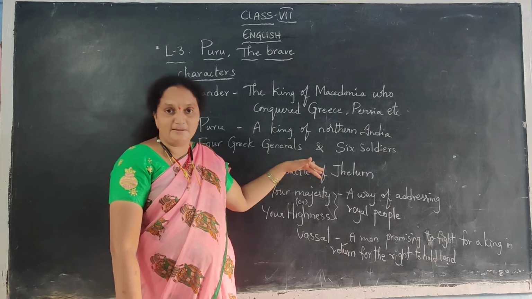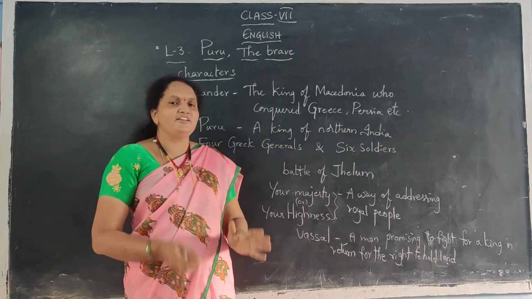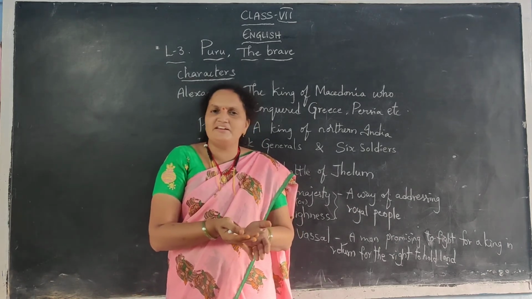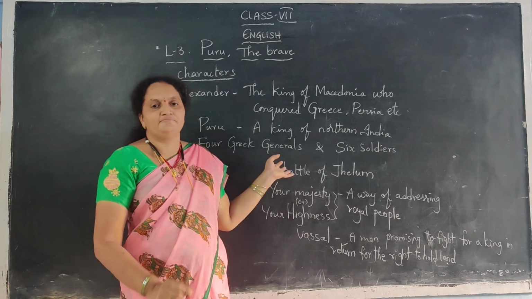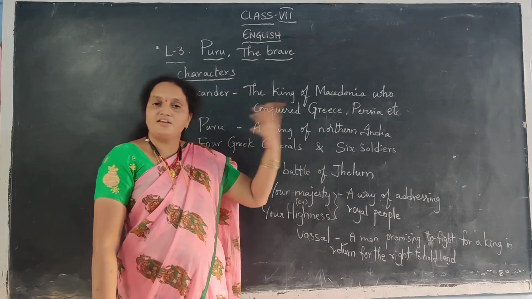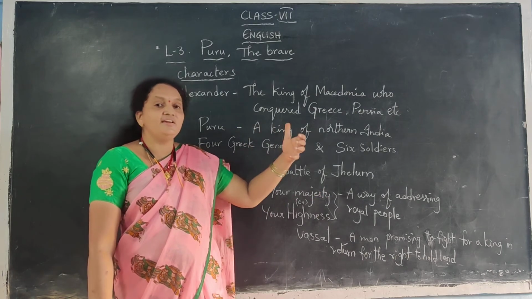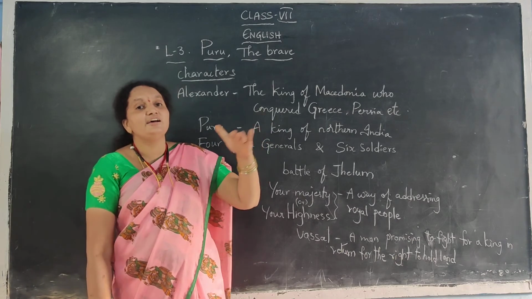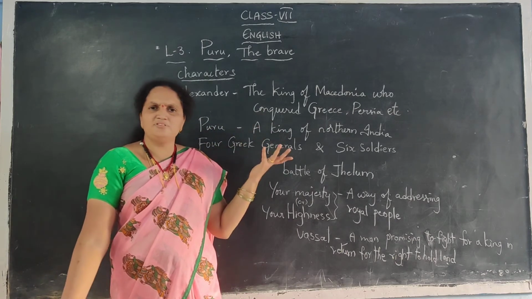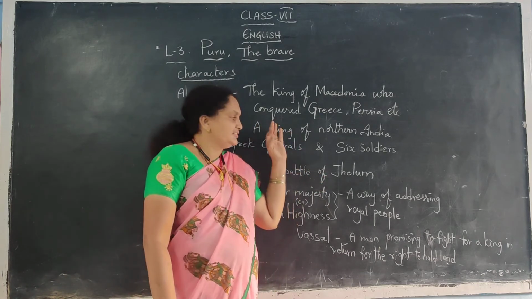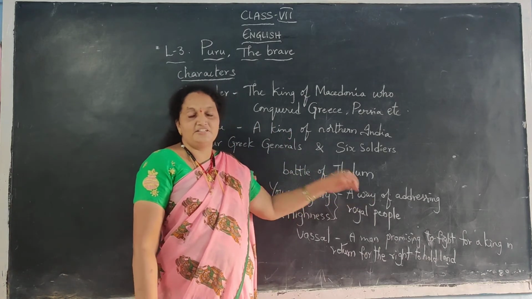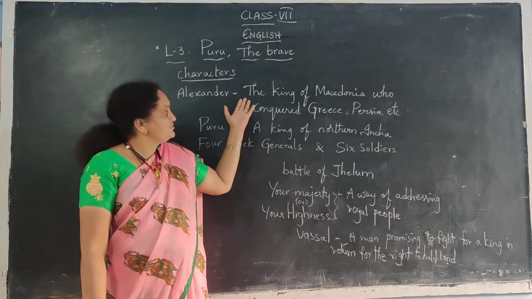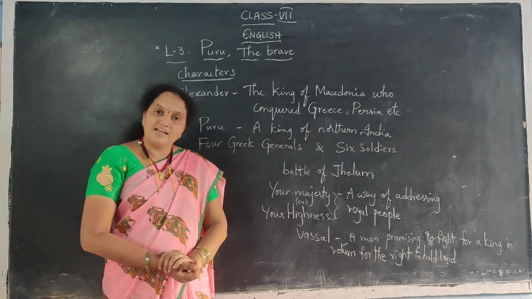Even though he was in prison, he was not at all agreeing that it was his mistake, and he did not beg or plead with the king for his life. He did not care for his life. He remained a proud king till the end of the conversation. Even though he knew that he might die, he did not want to be a vassal. He did not agree with it. So finally, they both became friends, and Alexander treated Guru as his friend.